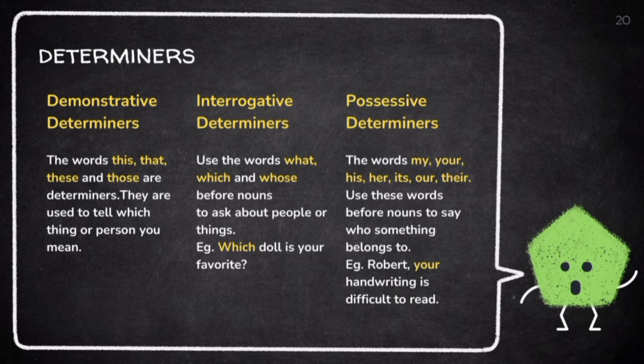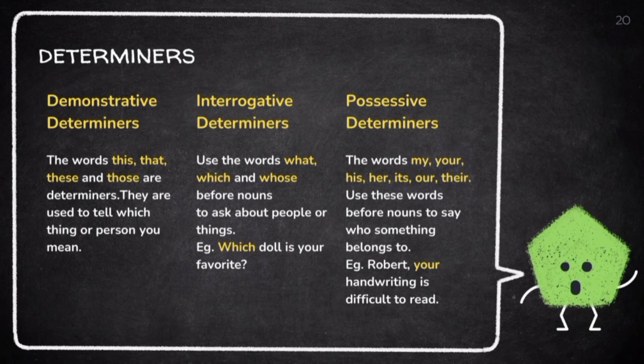Demonstrative determiners. The words this, that, these, and those are determiners. They are used to tell which thing or person you mean. Interrogative determiners. Use the words what, which, and whose before a noun to ask about people or things. For example, which doll is your favorite?